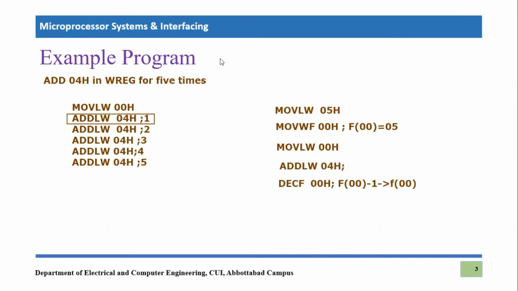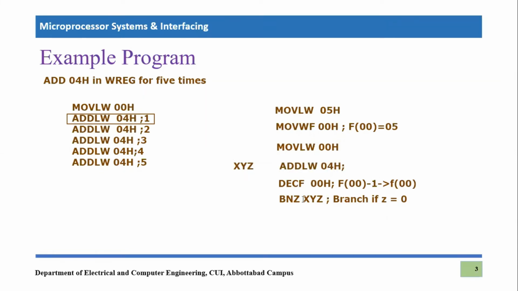So how can one do it? Using the conditional branch that we have covered in the previous lecture. BNZ means branch if not zero. That means branch to the label, let's say the label is XYZ. You have to branch if z is equal to 0, that means the zero flag is not high, and that means the file register is not equal to 0. So you will have to jump to XYZ, and the jumping will be over here, XYZ.